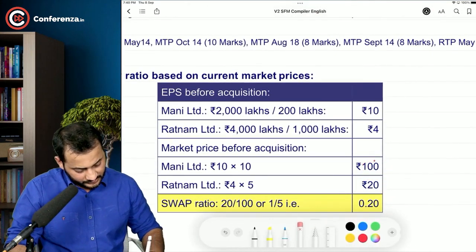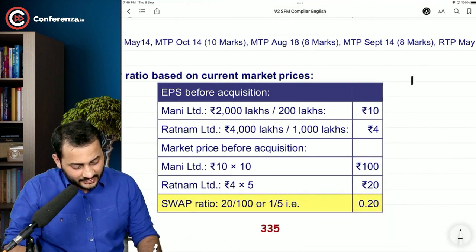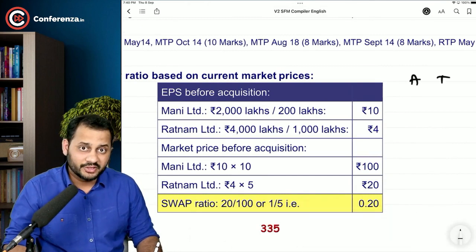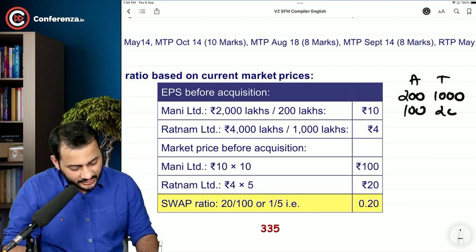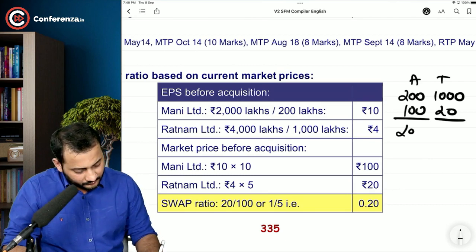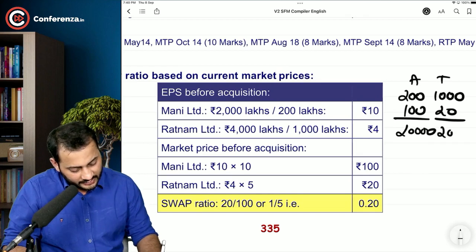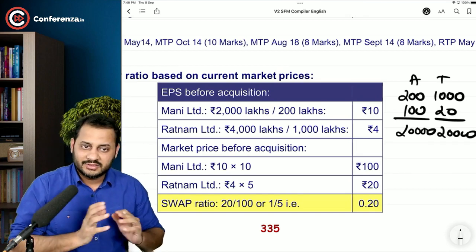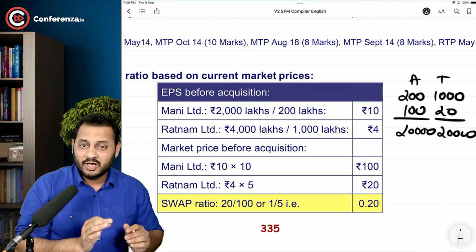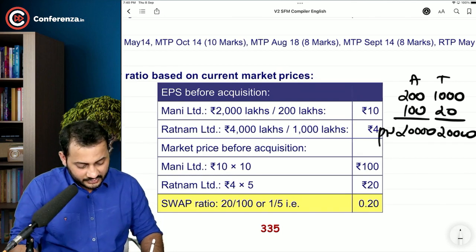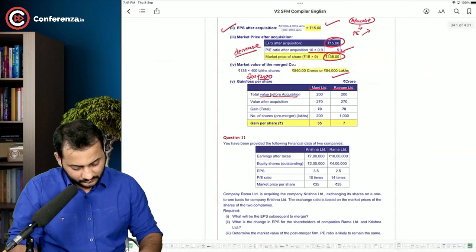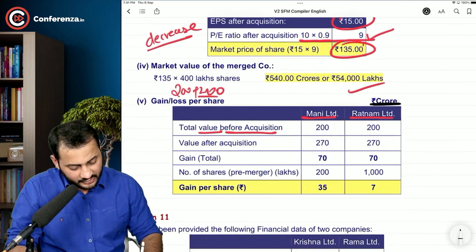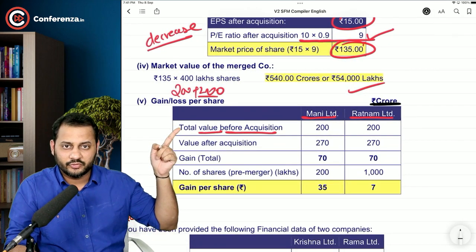So it's a very simple thing. What was the market value of both before merger and after merger? Before merger, the total number of shares were 2000 and 1000. Market price was 120. The total market value was 20,000 here and 20,000 here. So that's the 20,000 market value. Now in terms of lakhs, this is pre-merger. What is the post-merger market value, sir? They have written in terms of crores, so that's why 200 and 200 instead of 20,000.